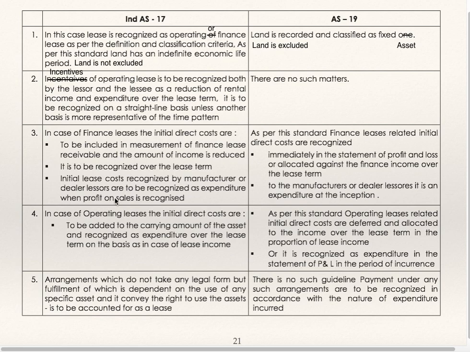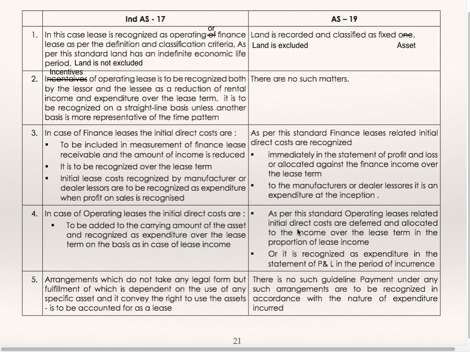Now in the IND AS 17, in case of operating lease, the initial direct costs are to be added to the carrying amount of asset and recognized as expenditure over the lease term on the basis as in case of lease income.